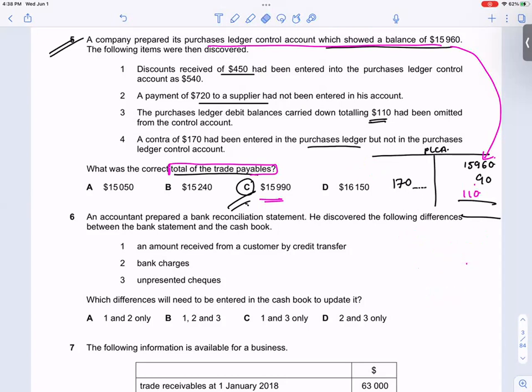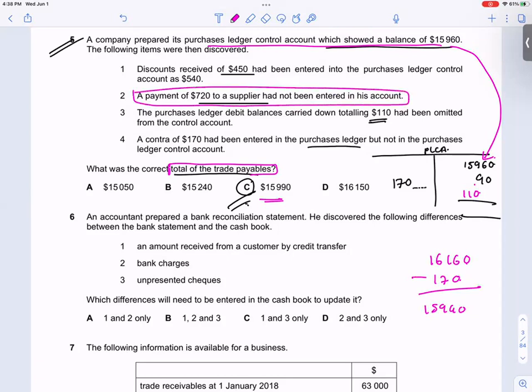Now check. 15,960 plus 90 plus 110. So how much is it? 16,160 minus 170. So we did everything correct. What wrong we did was, this is the supplier thing. Supplier's thing will come in the purchase ledger supplier account. And I recorded it in the PLC. This is the wrong thing that we did.